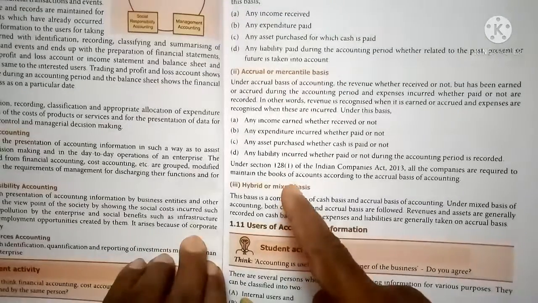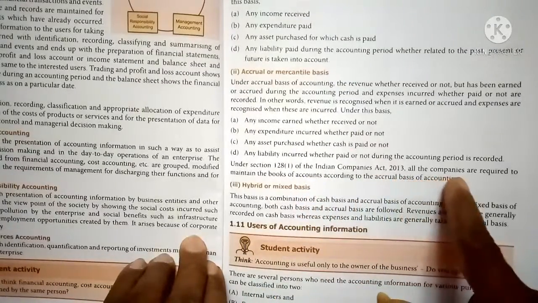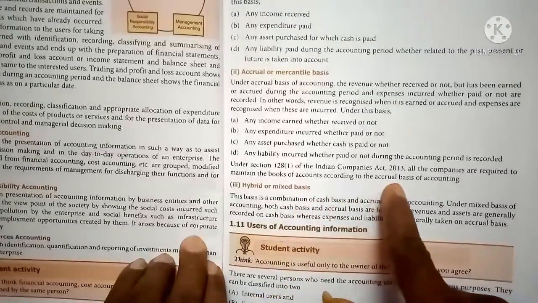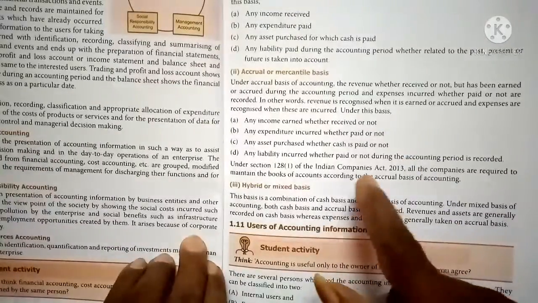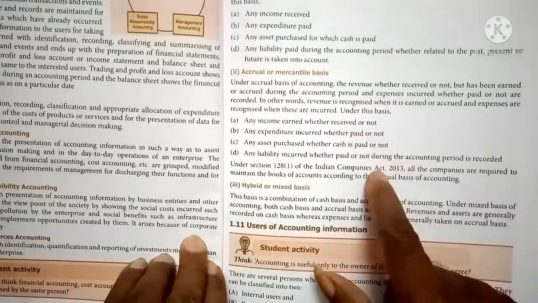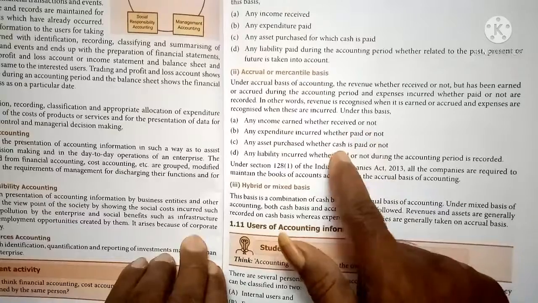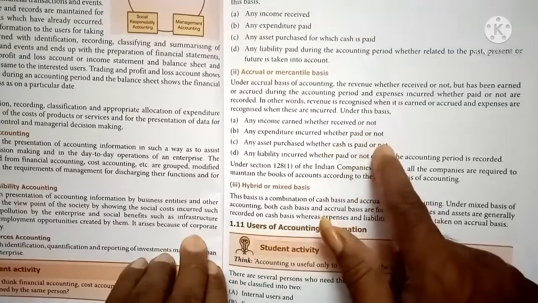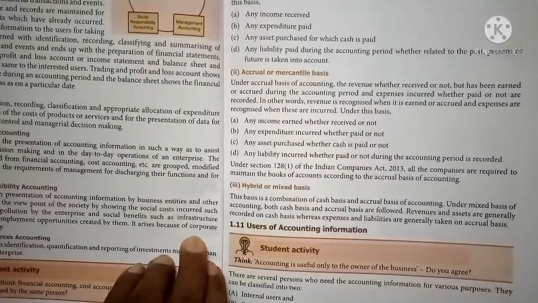Under Section 128 subsection 1 of the Indian Companies Act 2013, all companies are required to maintain the books of accounts according to the accrual basis of accounting. So as per the Companies Act 2013, all companies should maintain the accounting records under this system only, because in this system both cash transactions and credit transactions are recorded. But in the case of cash basis, only cash transactions are recorded.